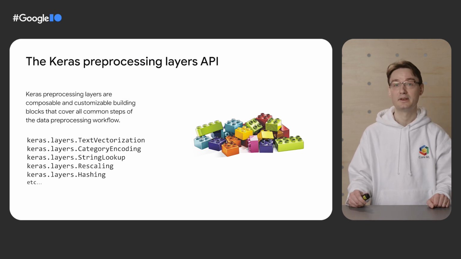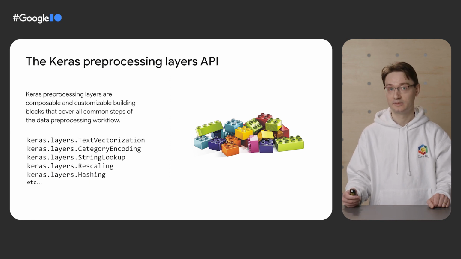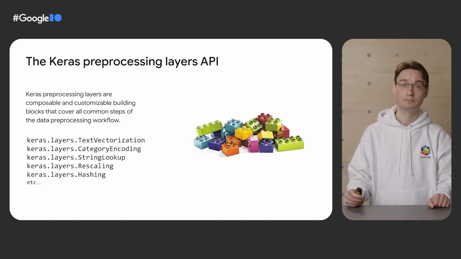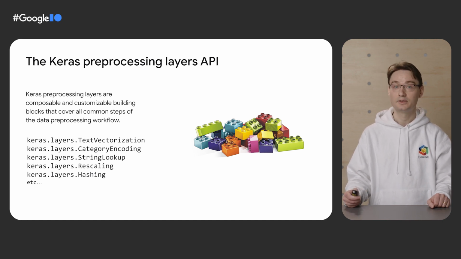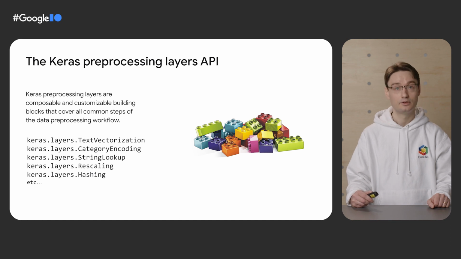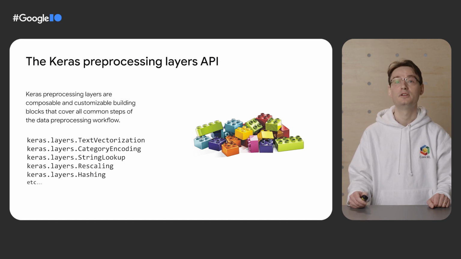This means that you can create end-to-end models that are capable of processing raw inputs, such as text or structured data dictionaries, and these models can be deployed as is. That way, you don't have to re-implement your preprocessing logic when you deploy in a new environment. Because the preprocessing logic is part of the model itself, you're guaranteed that you're using the same logic in production as what you used during training. We'll dive deeper into this feature in a couple of slides.